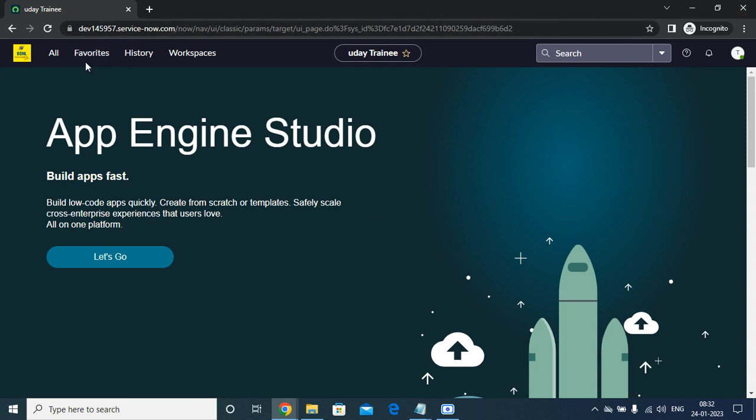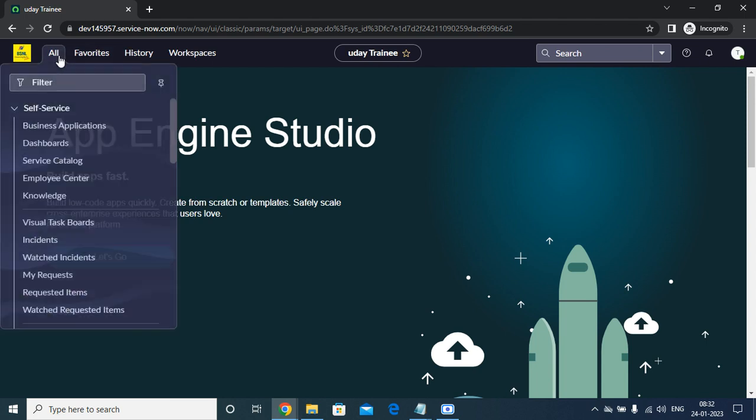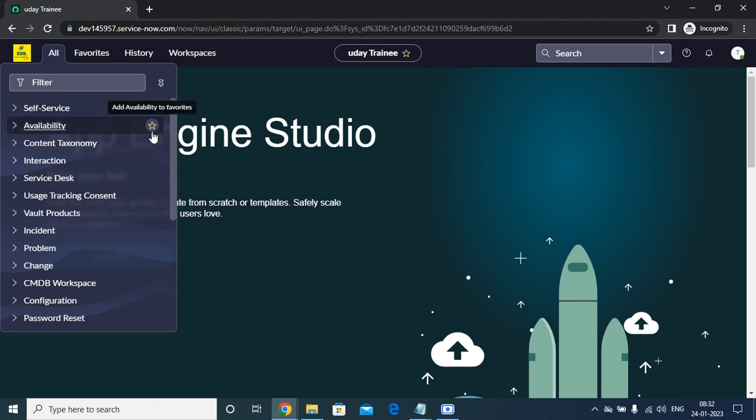So this is where we can cover all the stuff, all favorites. If you see here, there are a few other modules that were added. Since we added ITIL, the interaction, service desk, incident, problem, change, CMDB workspace configuration, and passwords were added. These are the few other application menus added since we have granted the roles to the user.